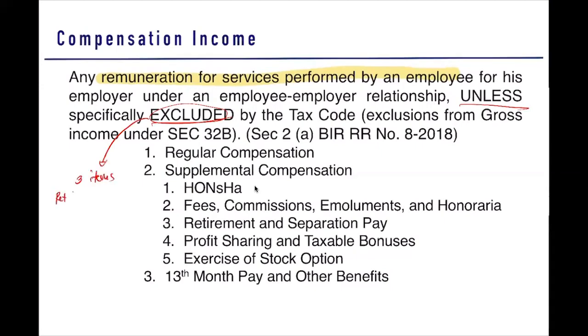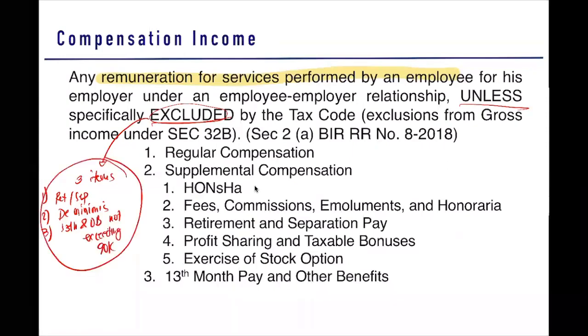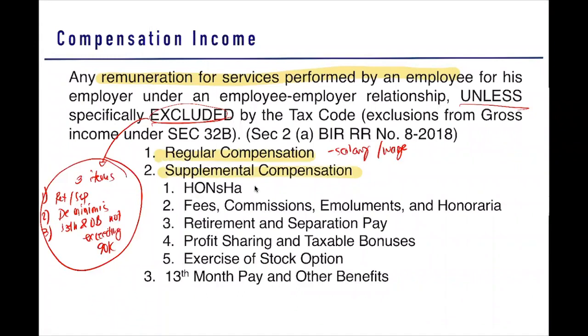We have your retirement or separation pay. Then we have again your de minimis benefits and your 13th month and other benefits not exceeding 90,000. So this one we will discuss later. Okay. So as I said, your compensation income is composed of three items. First, we have your regular compensation. This is the amount of your salary or your wage. Next, we have your supplemental compensation. These are other remunerations aside from your basic salary or wage.